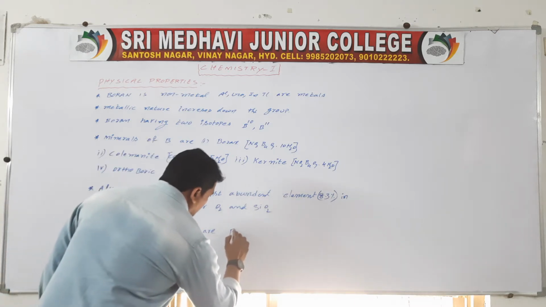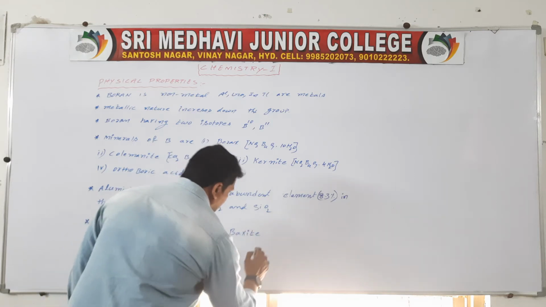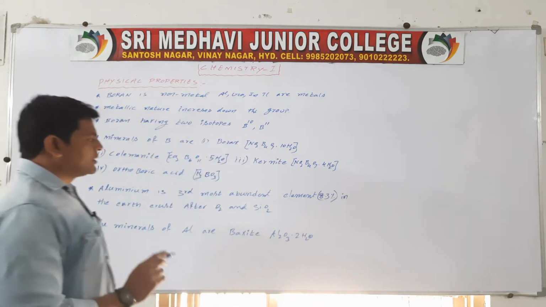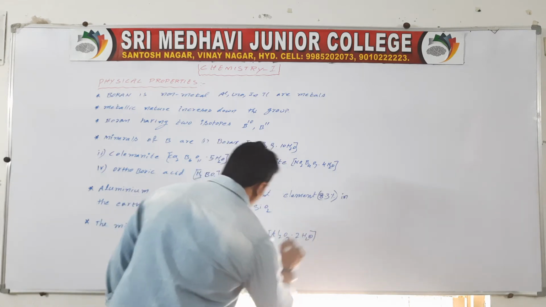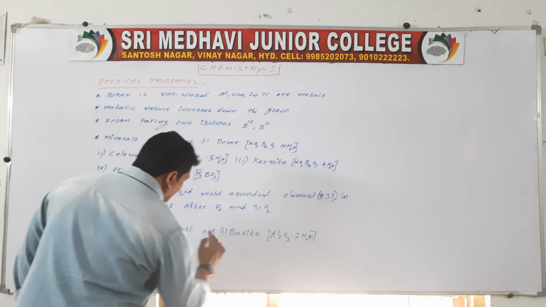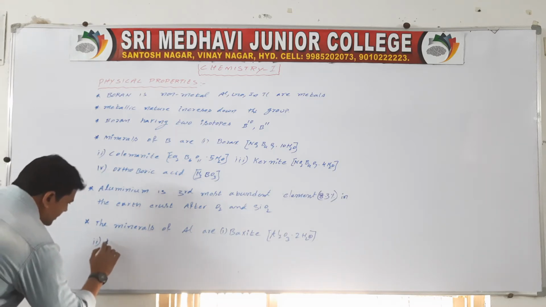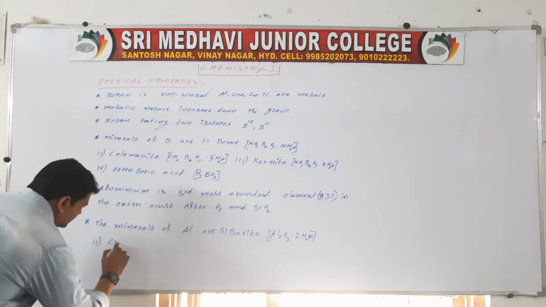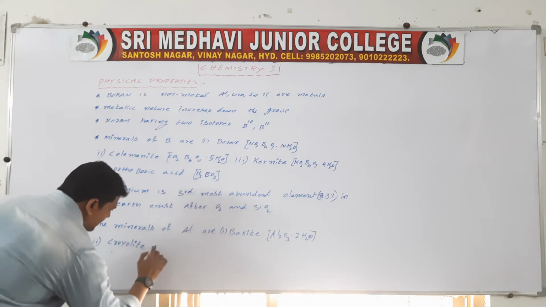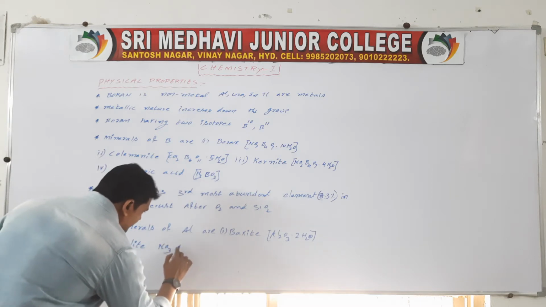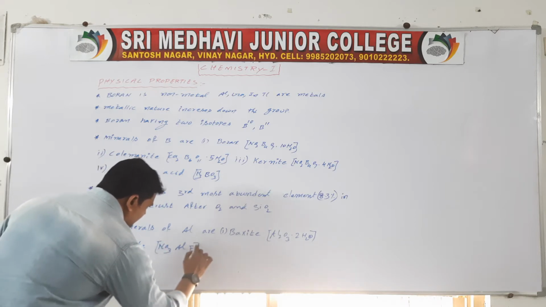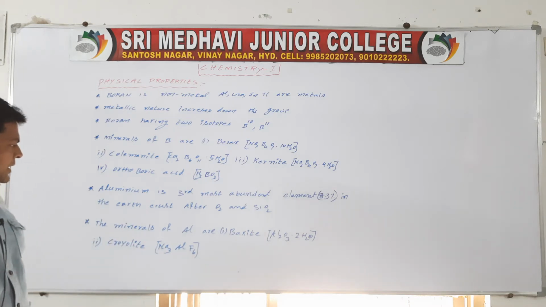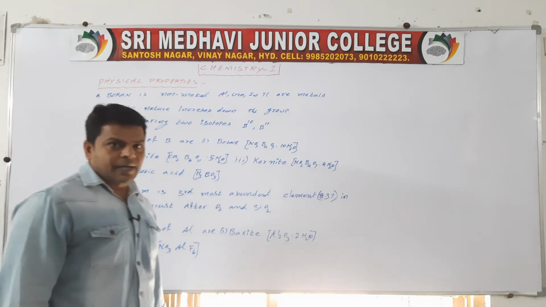The first one is bauxite, Al2O3 2H2O, and the second one is cryolite, Na3AlF6.